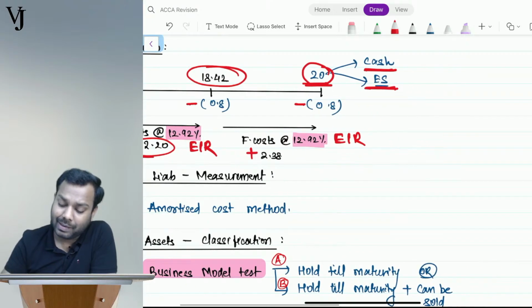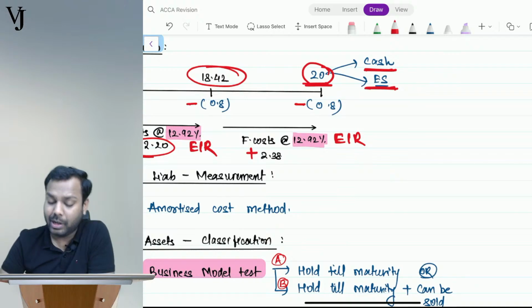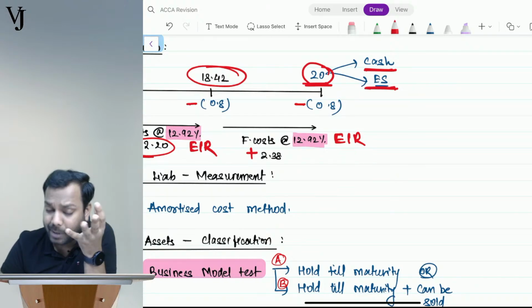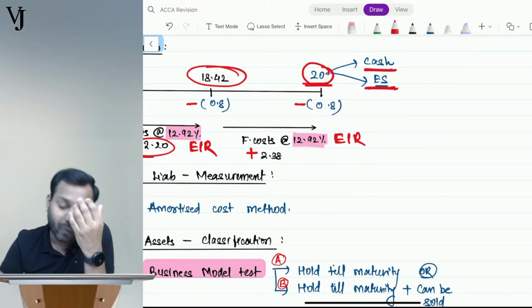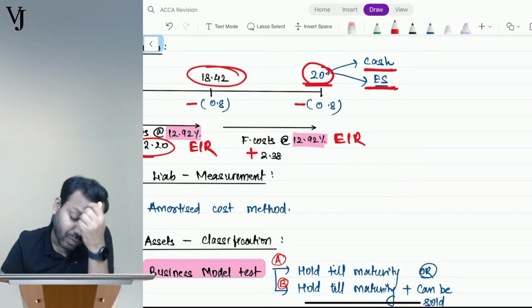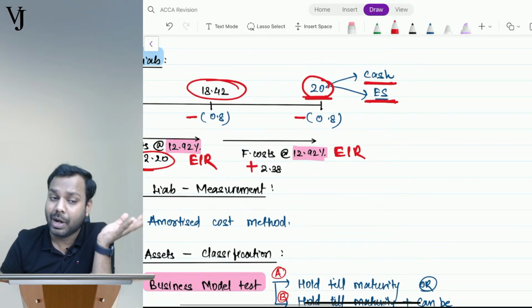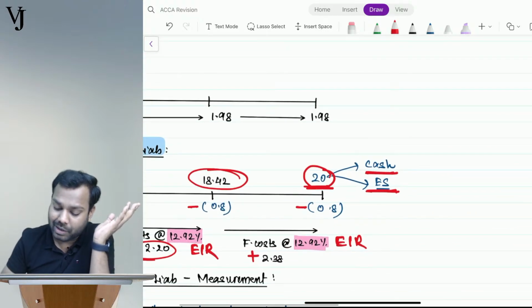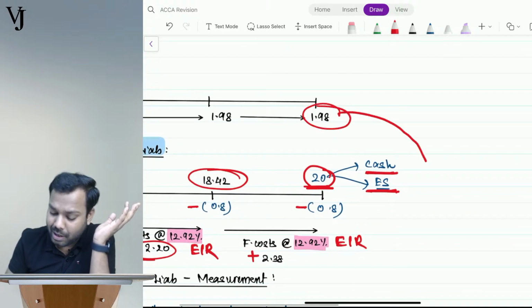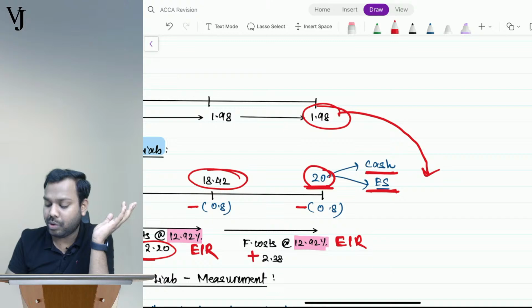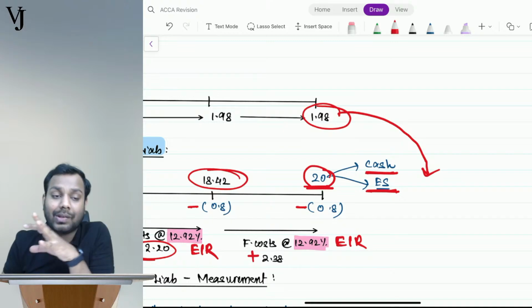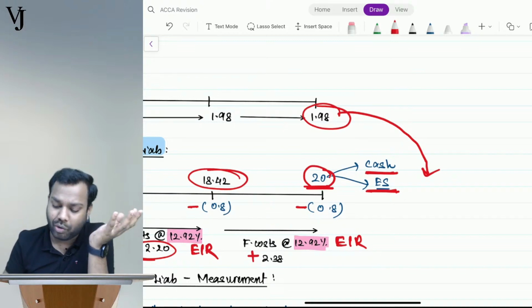If it is settled in cash, I will pass financial liability account debit to bank. If it is settled in equity shares, what will I do? Again apply the same concept of share based payment. I will transfer this 1.98 to here, and from here I will issue equity shares. Or you can say the other way around.